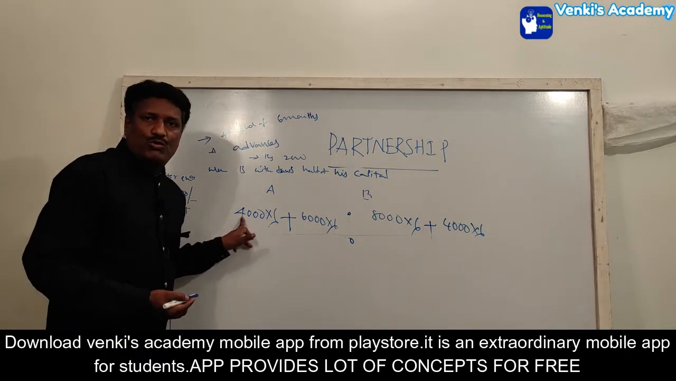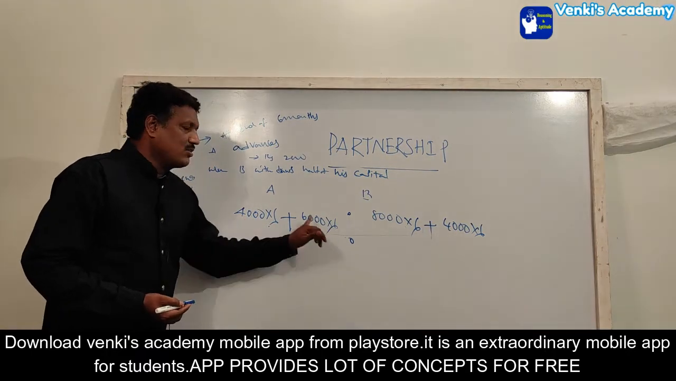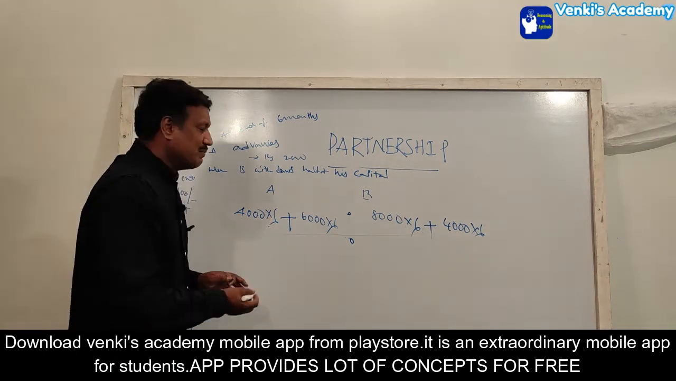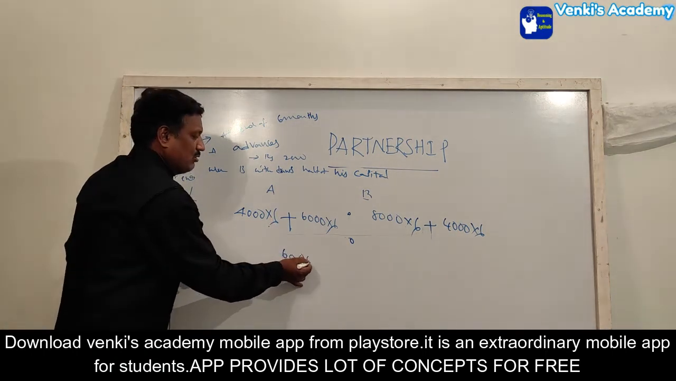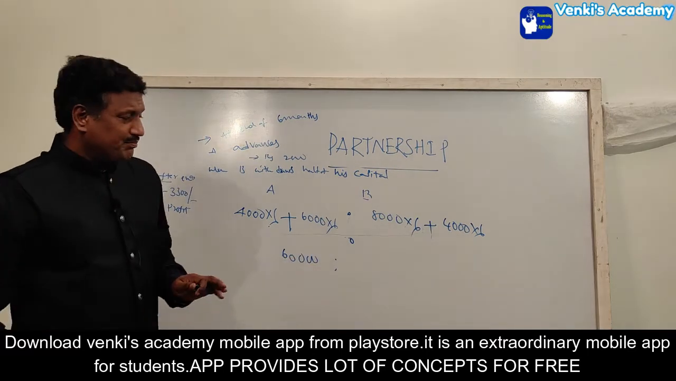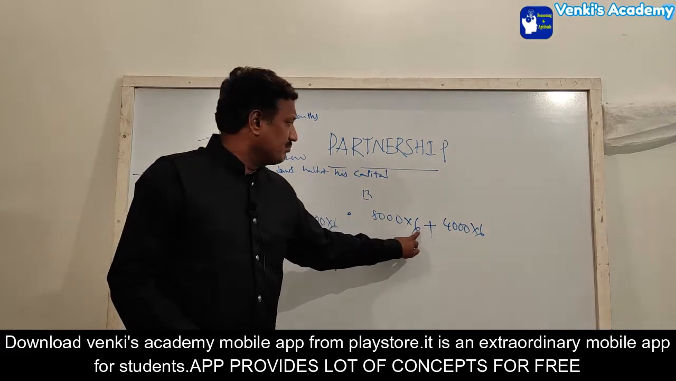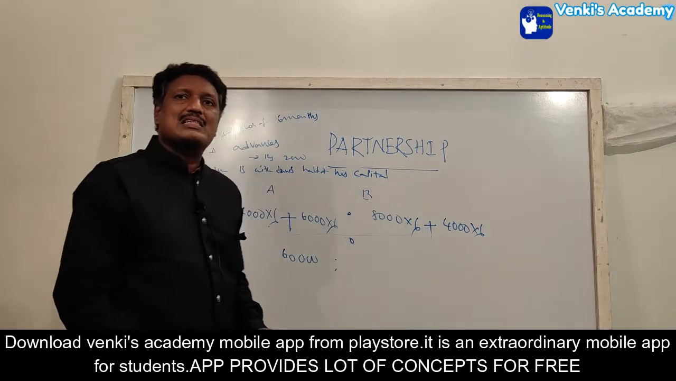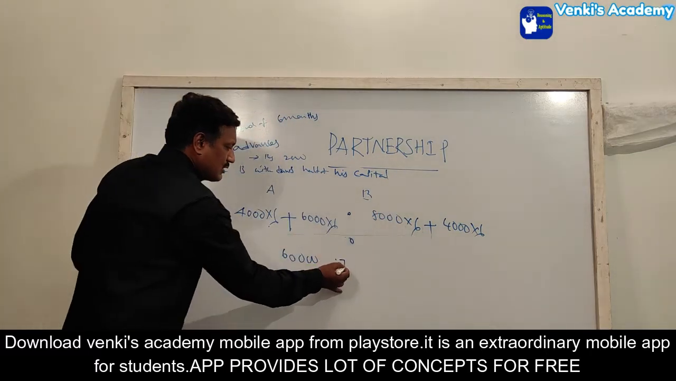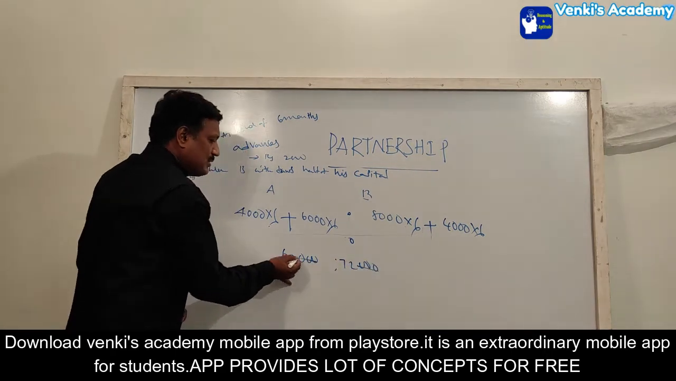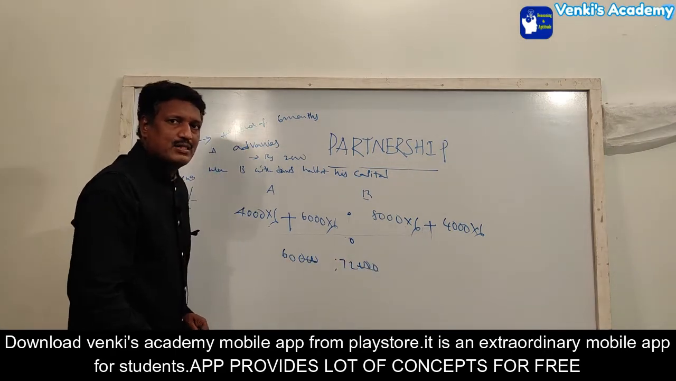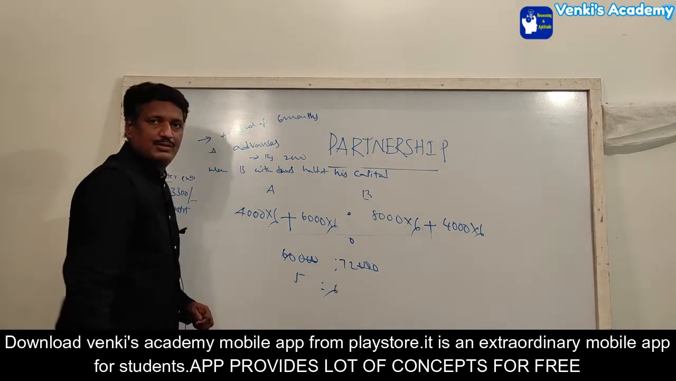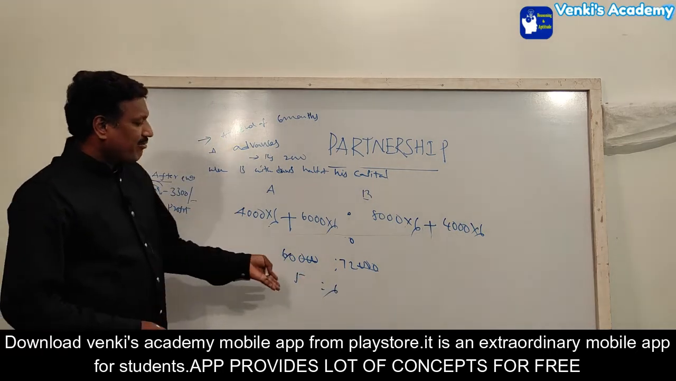4 times 6 is 24, that is 24,000 here. 6 times 6 is 36, and 36 plus 24 means 60, that means 60,000. Here it is 2. 8 times 6 is 48, and 6 times 4 is 24. 48 plus 24 means 72, that means 72,000. So the 000 gets cancelled, and making it a cancel with 12 5s or 12 6s, finally we got a 5:6 ratio.